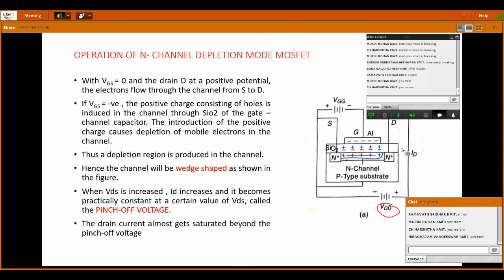So there is a similarity between the pinch off voltage of FET and MOSFET also. Here the pinch off voltage is also called the threshold voltage. And the drain current almost gets saturated at this pinch off voltage. So in enhancement mode MOSFET, the conductivity increases if we apply a positive external gate voltage, whereas in depletion mode the conductivity decreases if you increase the gate negative supply.